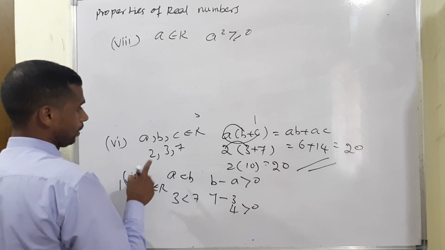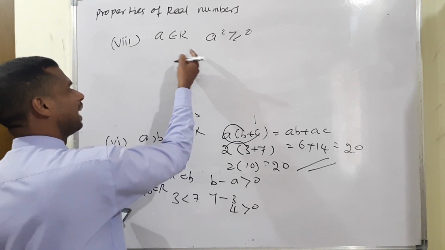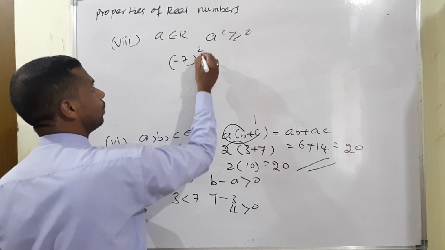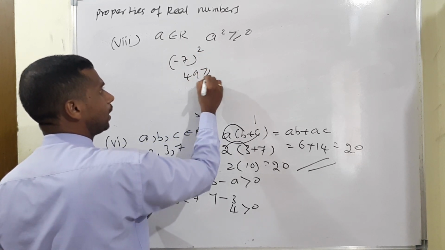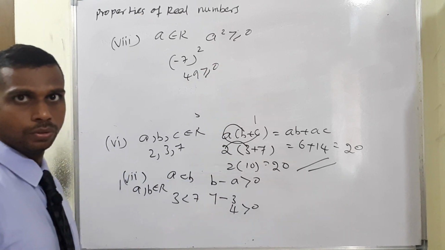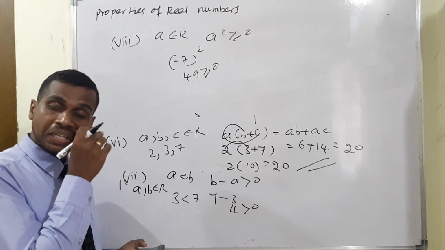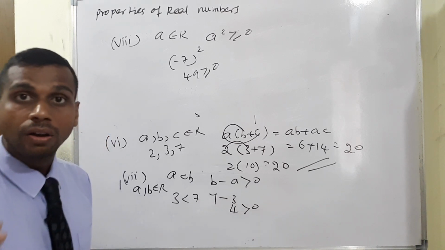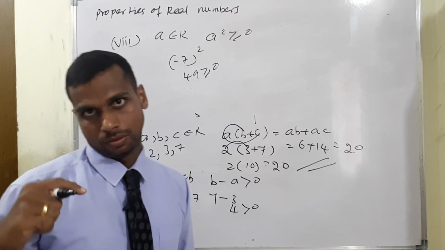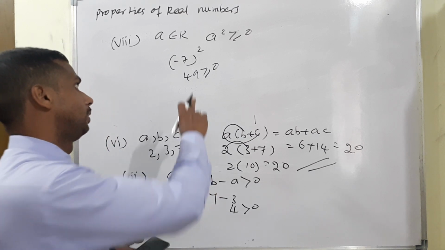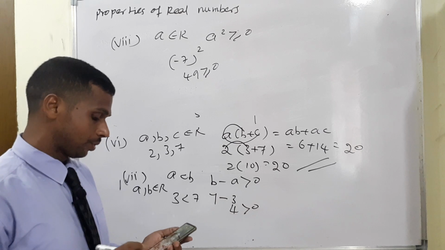The same condition, A is considered for a negative value, any real number. Negative means, for example, negative 7 the whole square is 49, no. We can say greater than or equal to 0. If you take 0 also, the condition is greater than or equal to. When the power is even, even a negative number is converted to positive. That's why the condition is greater than or equal to 0.